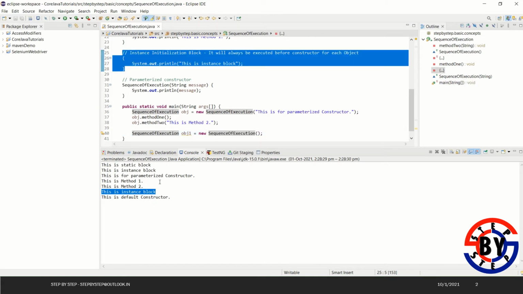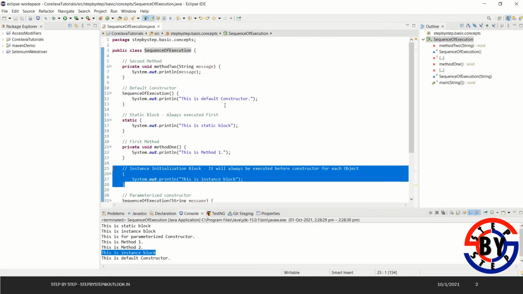If multiple objects are created for the same class, the initialization block will be executed for every object. I hope the sequence is clear now. It will always be first the static block.